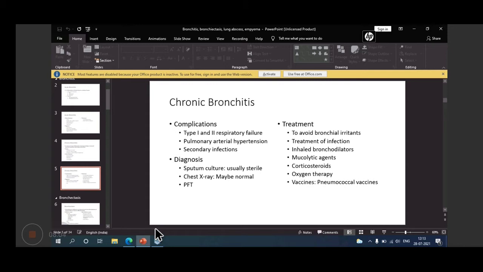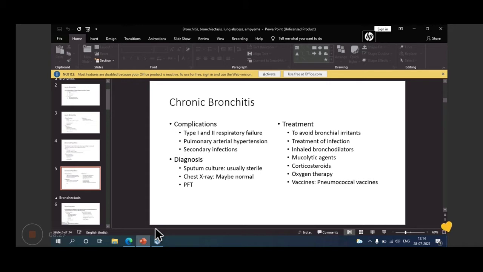And chest X-ray may be normal, but in some cases you may find increased bronchovascular markings. Then pulmonary function test. Whenever there is a problem in the respiratory system, you have to do a lung function test or pulmonary function test to find out how functionally the lung is working. That is pulmonary function tests.